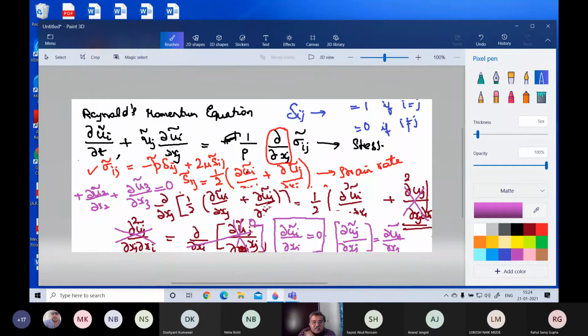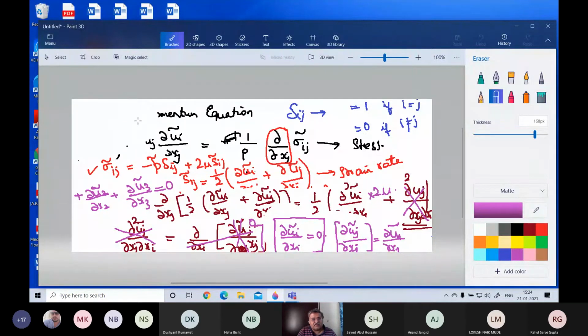So what are we saying? So dou by dou xj of sigma ij becomes this one. The second term becomes this, which is half of this into 2 mu, which is basically mu. It must be a little confusing, but you read it. It takes a bit of time. The problem is you are not familiar with tensors. This way of writing ij can get really ugly. Actually, it can get very difficult.